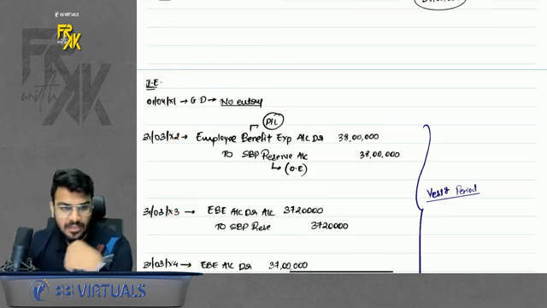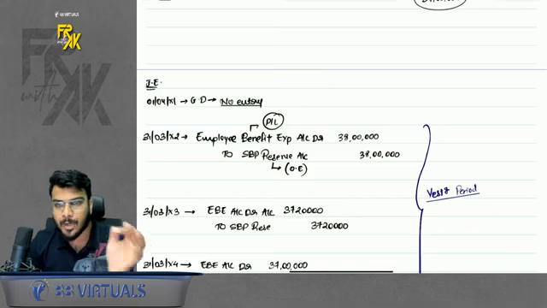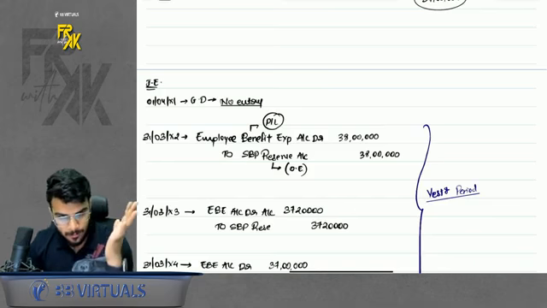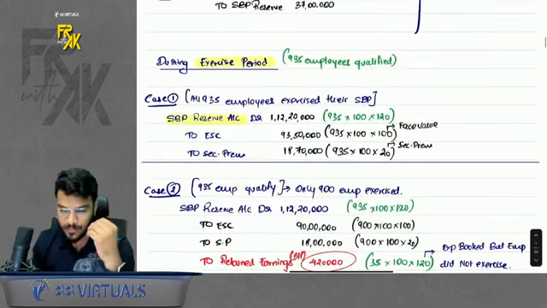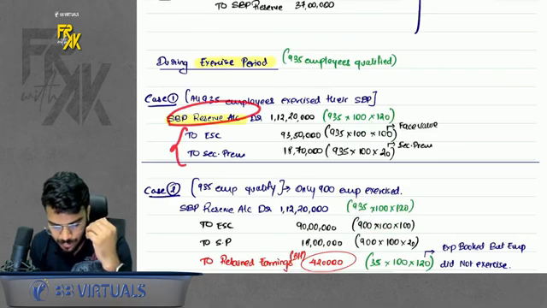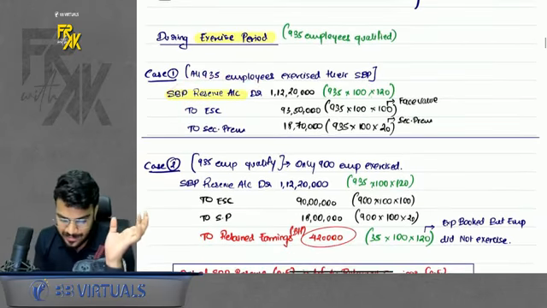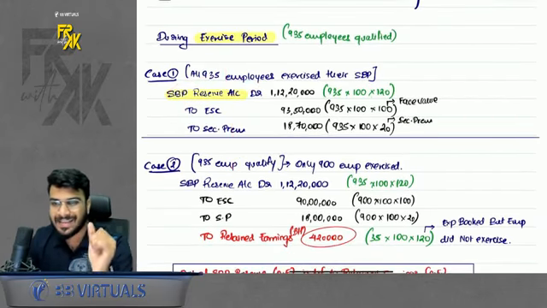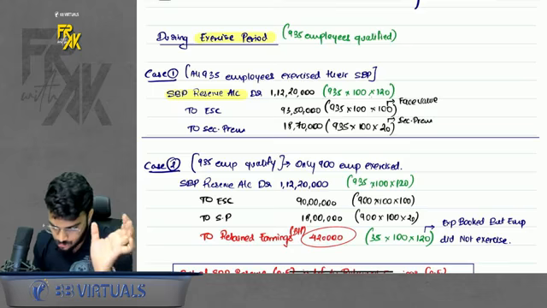How will you book the expenditure? You will pass a simple entry: employee benefit expense account debit to SBP reserve account. Okay, and whenever you issue the shares, you will say SBP reserve to equity share capital to security premium. By chance during exercise, if a few employees do not exercise the option, transfer the balance to retained earnings.